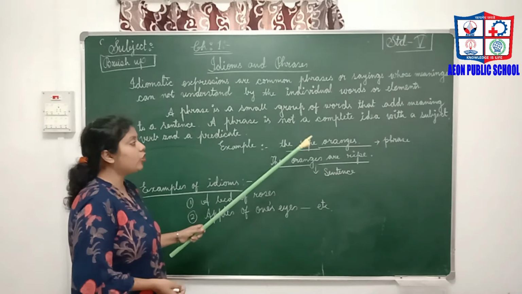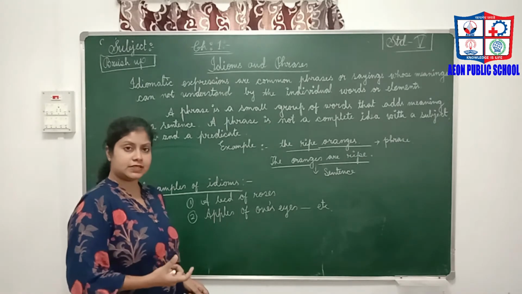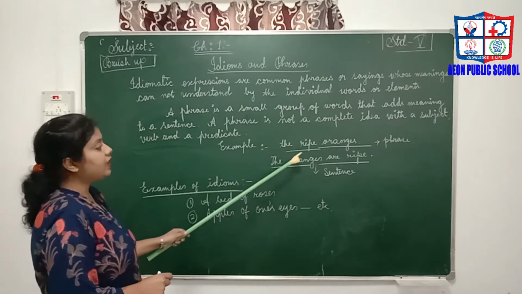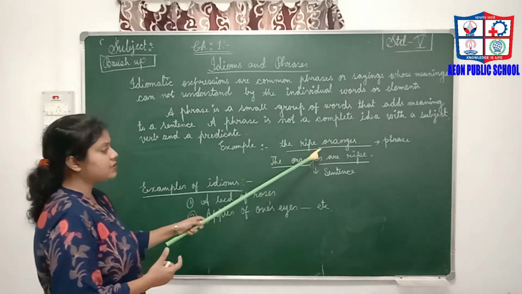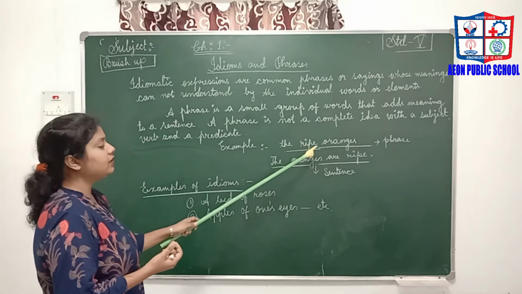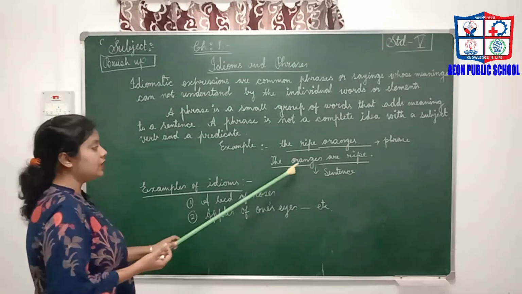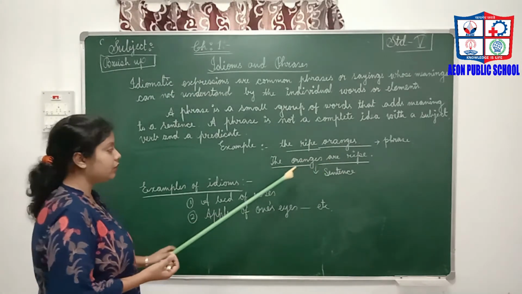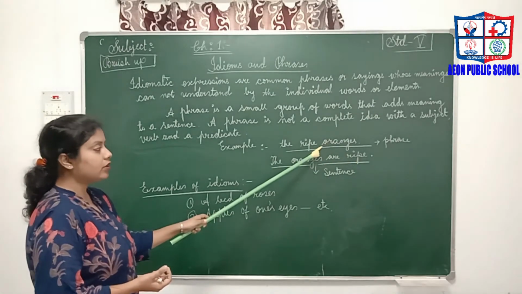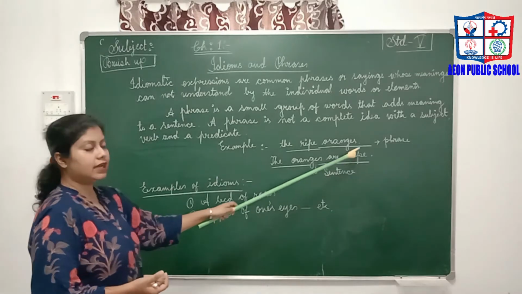And always remember that all phrases are not idioms. Idioms can be expressed through phrases, but all phrases are not idioms. As you see in the example here, the ripe oranges. We cannot understand the whole meaning, but it makes a little sense. The ripe oranges, we call it a phrase. But when we write the sentence this way, the oranges are ripe, here you can see the subject, the verb and the predicate. In the phrase we cannot find the subject or the predicate. This is the difference between a sentence and a phrase.